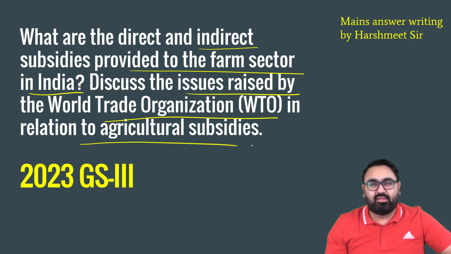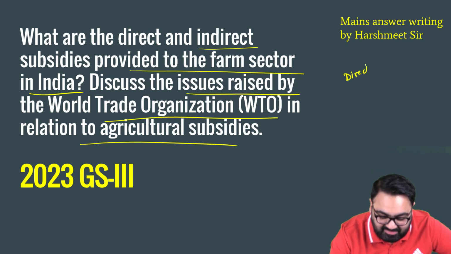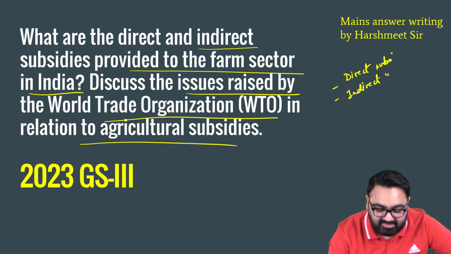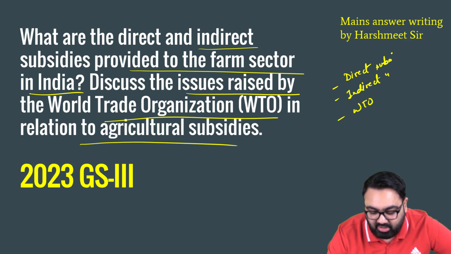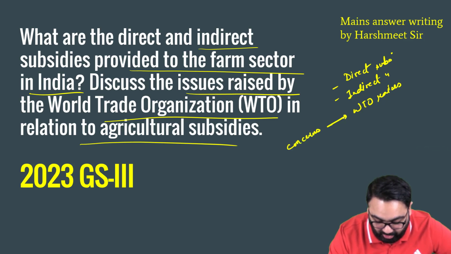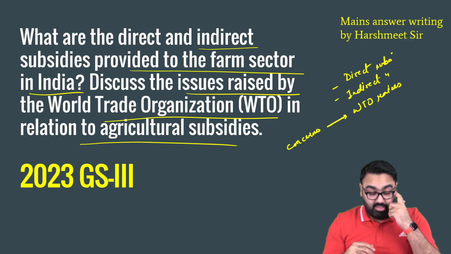So basically, there are three things that are being asked. First, what are the direct subsidies that the government offers to the farmers in India? Second, what are the indirect subsidies the government offers to farmers in India? And third, what are the concerns that the WTO raises? Why is it that the WTO is not happy about it? If you have read this, it's not a difficult question to answer.